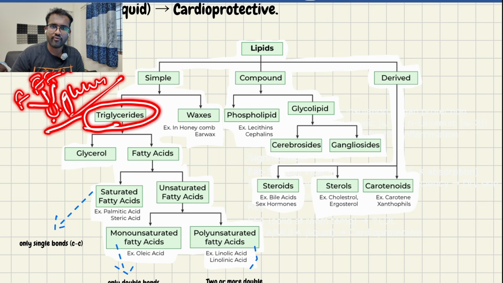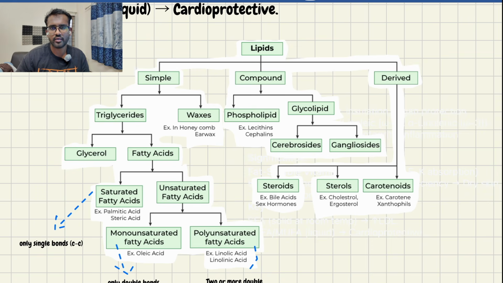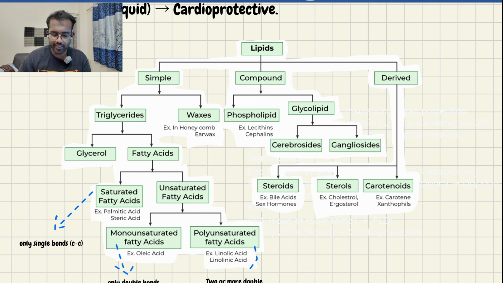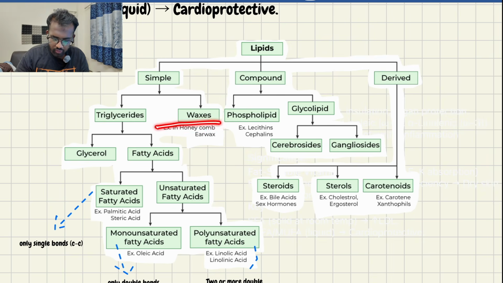Whenever it needs to be converted into energy, it will break down, and the fatty acids enter into beta oxidation. The glycerol molecules will enter into the Krebs cycle. These enter the Krebs cycle and beta oxidation and produce energy. I'll discuss the process of energy formation from fat in detail in later parts. Now remember triglycerides, and we have waxes in honeycomb, ear wax, etc.